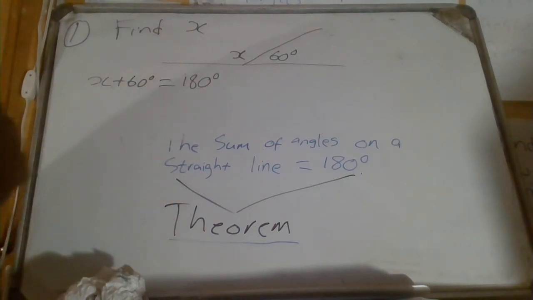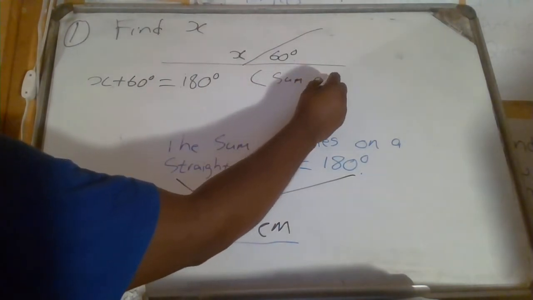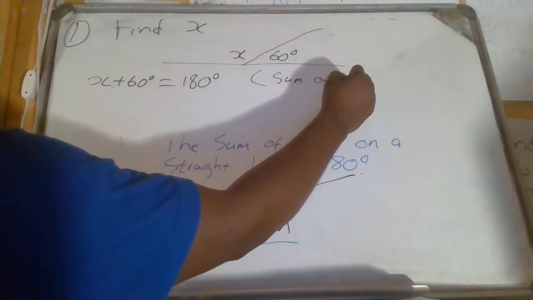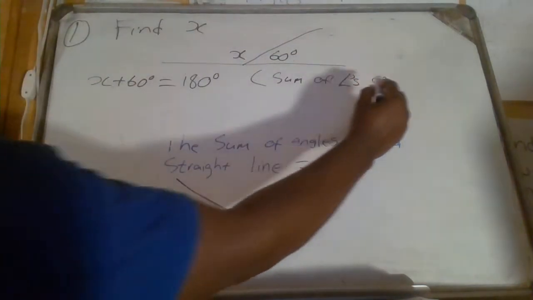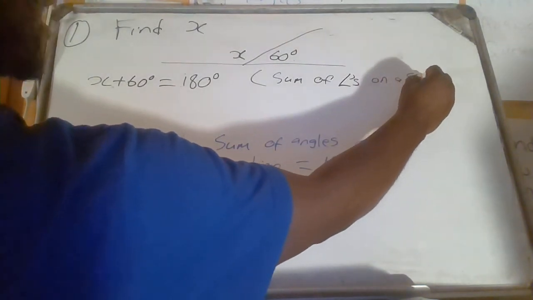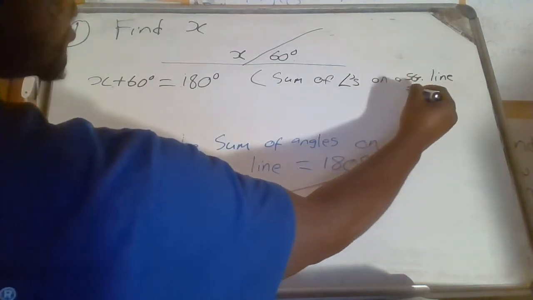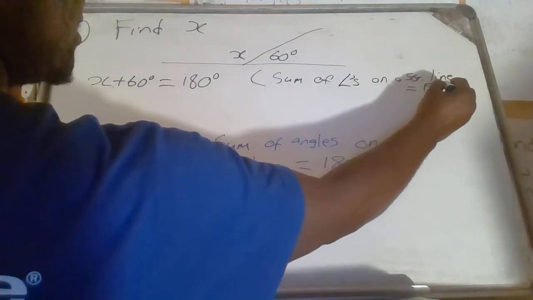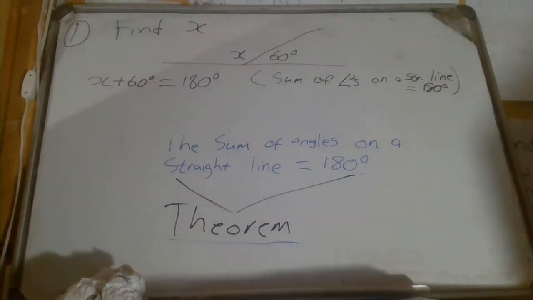So how do I code these theorems? I can just say sum of angles. This is a shortcut for angles on a straight line, equals 180 degrees. Okay, this is how I show that I have used a theorem that says that the sum of angles on a straight line is equal to 180 degrees.